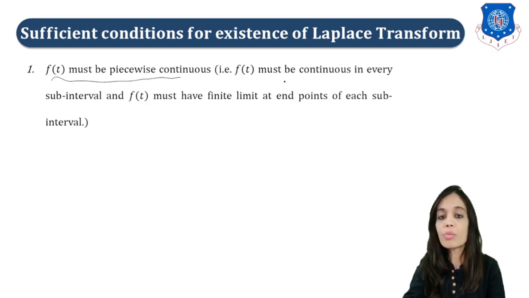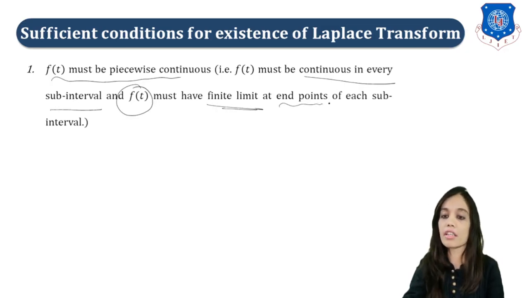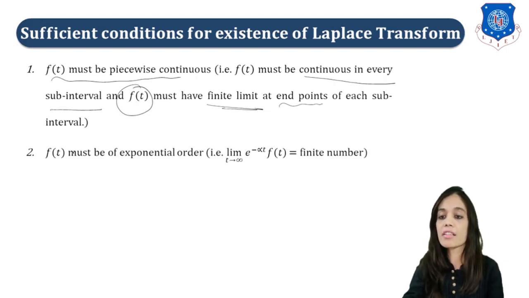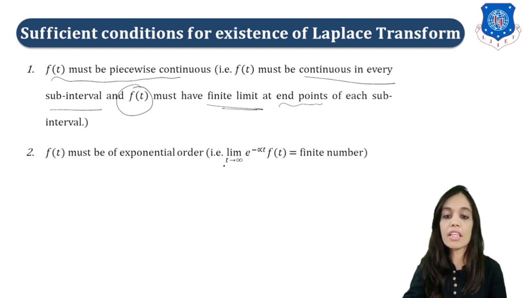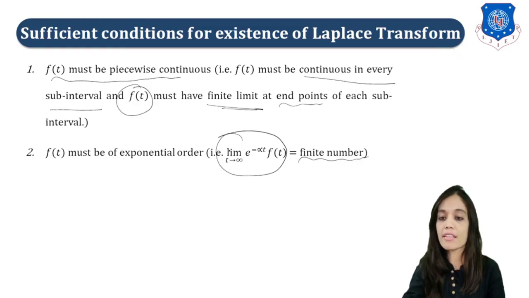It should be continuous in every subinterval, and f of t must have finite limit at endpoints of each subinterval, right? And the next condition is f of t must be of exponential order, that is limit t tends to infinity e raised to minus alpha t f of t is equal to a finite number, right? That means this limit should exist, right?